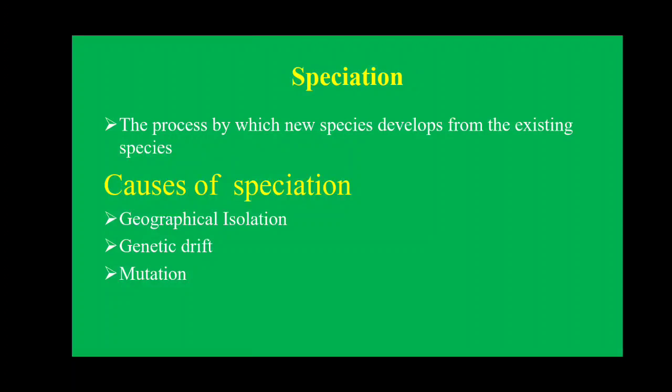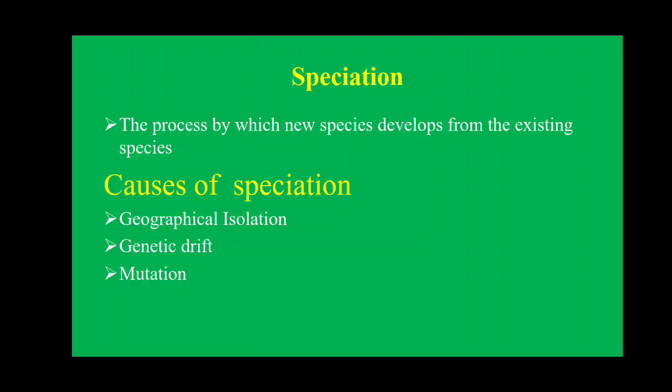So initially there is only one species of beetle that is red in color, but after some time we can see different types of beetles. Red beetle is there, blue beetle is there, and green.